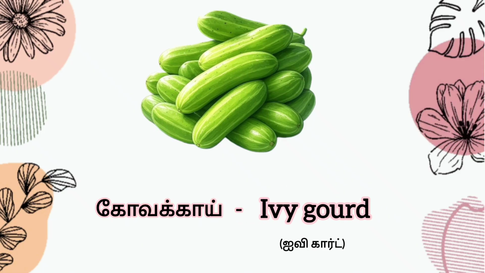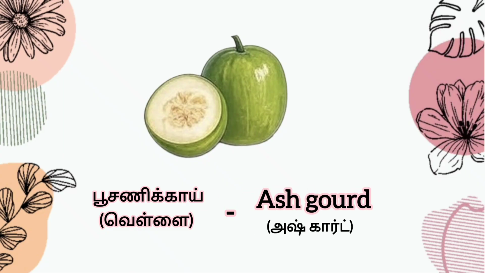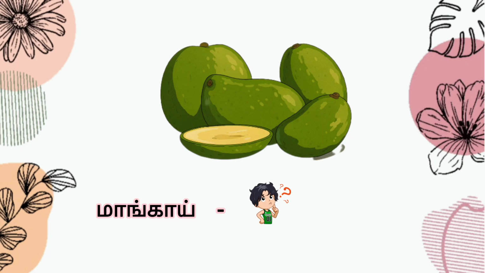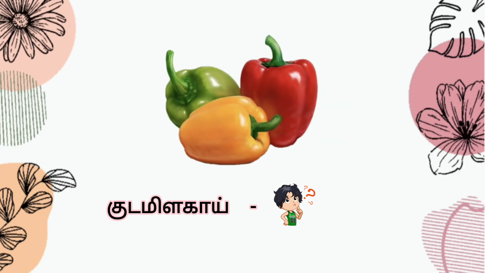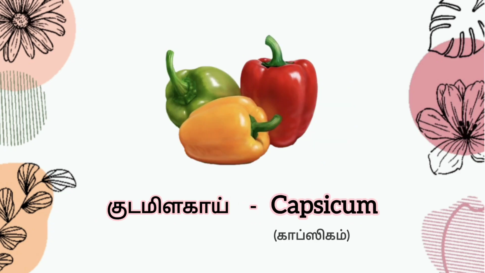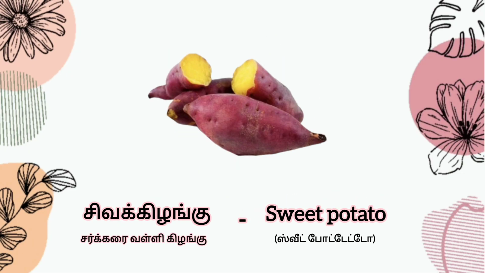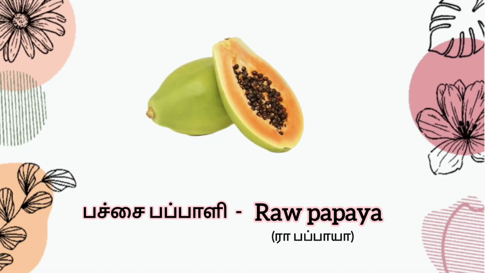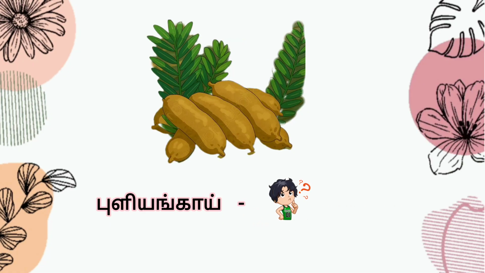Ivy gourd. Guess the answer. Ash gourd. Guess the answer. Raw mango. Guess the answer. Capsicum. Guess the answer. Sweet potato. Guess the answer. Raw papaya. Guess the answer.